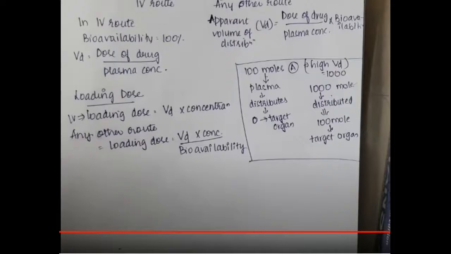This is important, because not all the drug which we take by the oral route or any other route reaches the plasma. Only a small amount reaches the plasma because of the bioavailability. Some of the drug may undergo first pass metabolism, some is not even absorbed at all. So bioavailability is very important and should be taken into account for any other route. So these are the formulas which are obtained.